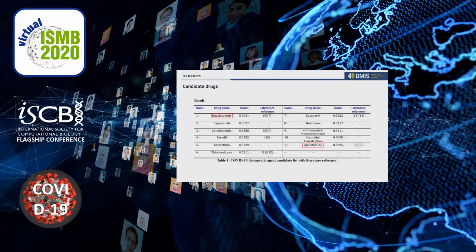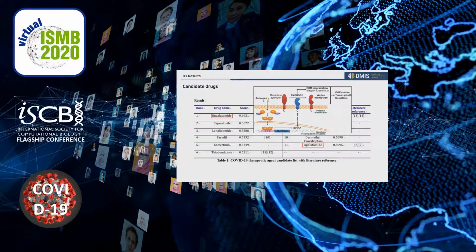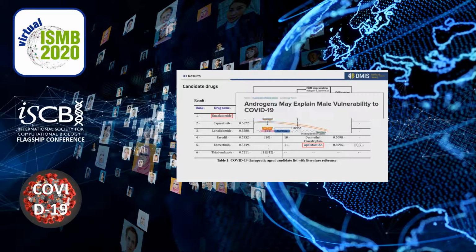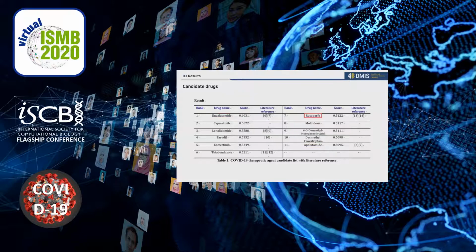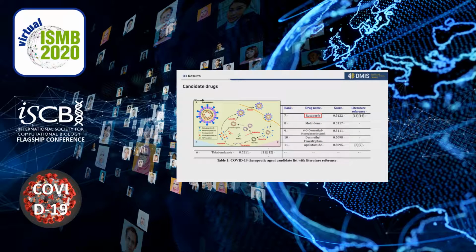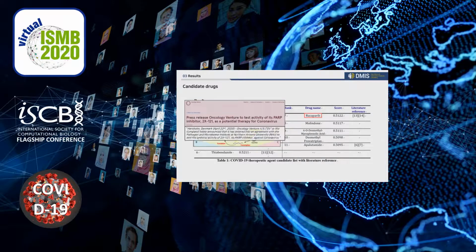And enzalutamide and apalutamide, which are known as androgen receptor inhibitors, are recently reported to be a promising target of COVID-19. And rucaparib, which is known as a PARP inhibitor, has entered the experimental phase as a potential therapy for coronavirus.